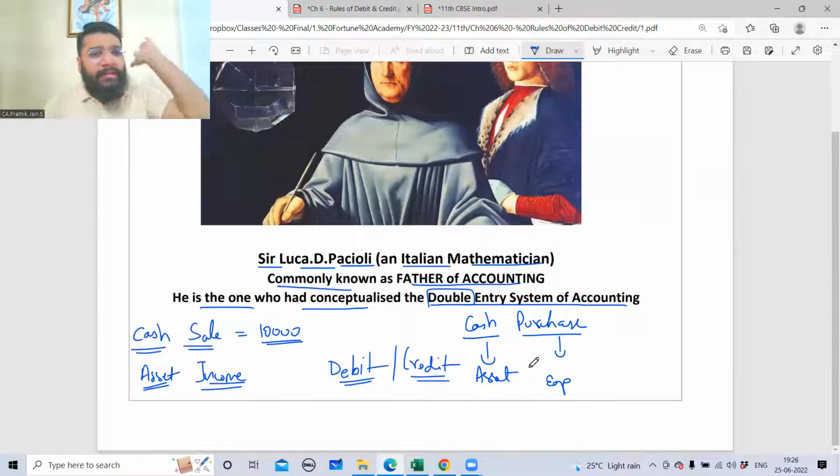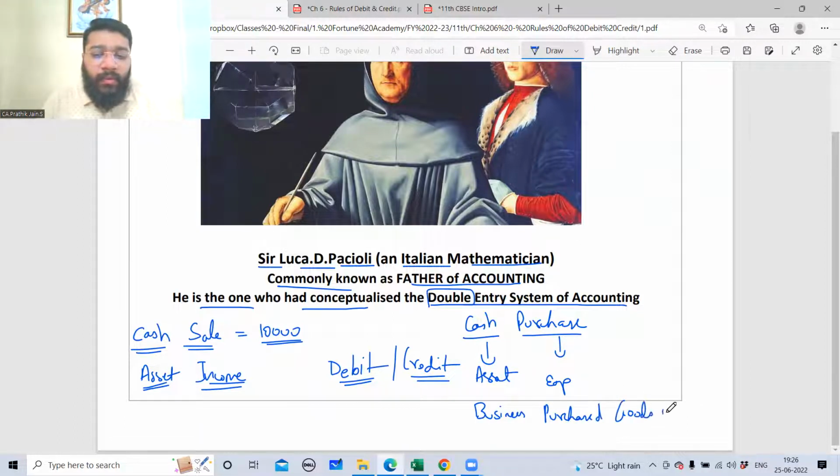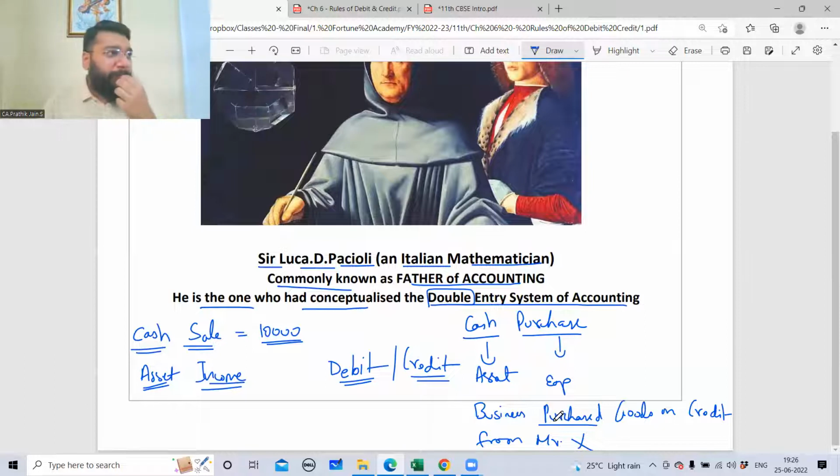Any transaction. Now you tell me a transaction, whatever you feel like. Very good. So the business purchased goods on credit from Mr. X. So this is a purchase transaction. But for this, are we making the payment immediately? Because they've told us that the payment is on a credit basis. So here, which two accounts are affected?